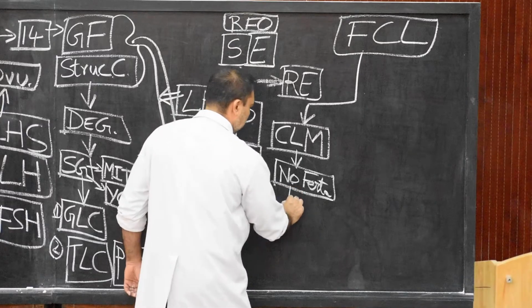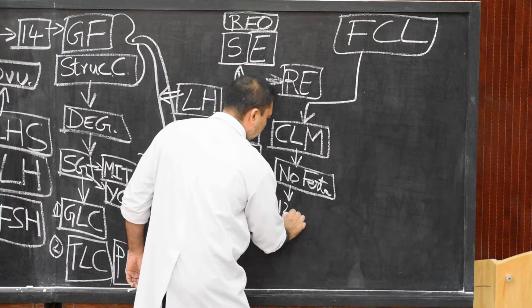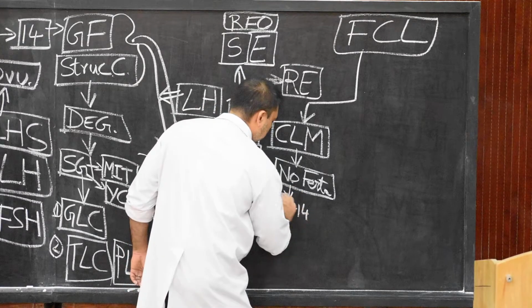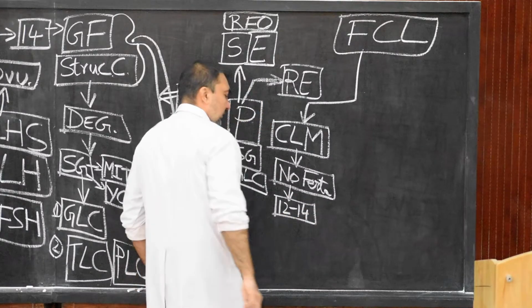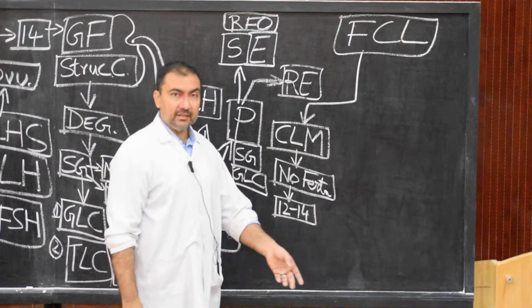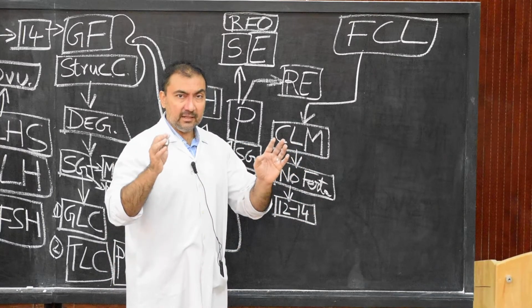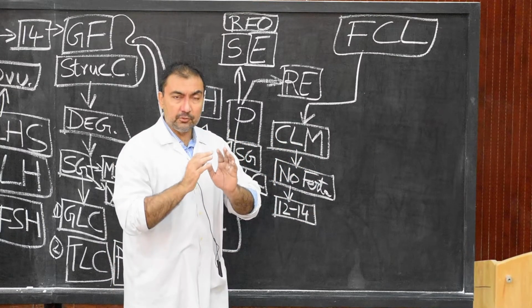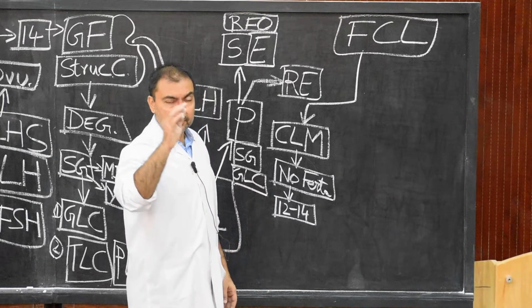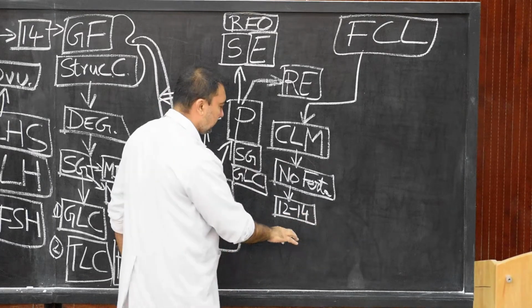Please note that down. During these days it will release progesterone. Afterwards the cells will degenerate, and the progesterone that the corpus luteum secreted will also decrease.